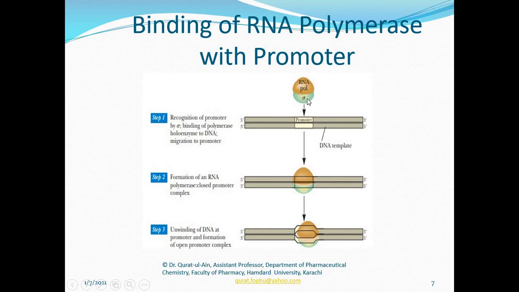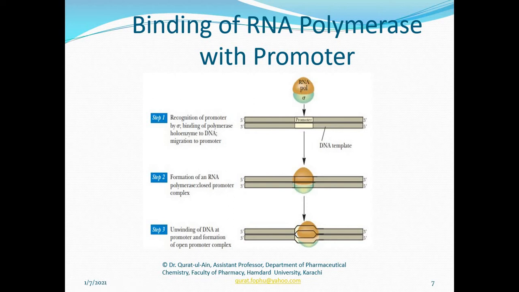The sigma subunit of RNA polymerase has the ability to recognize specific sequences that are present on the template strand of the DNA, which runs in the 3 to 5 prime direction. The consensus sequences present on this DNA template strand, to which the sigma subunit of RNA polymerase can bind, are called the promoter region. So the consensus sequences, or Pribnow box, are present in the promoter region.